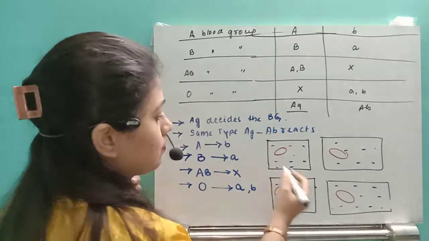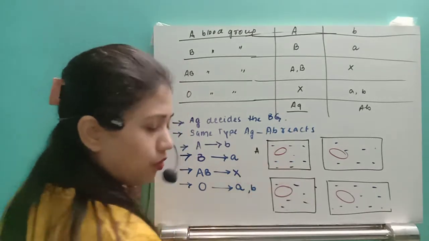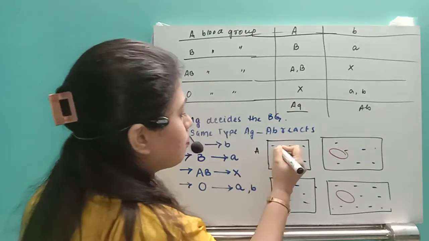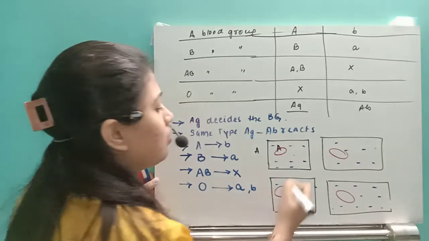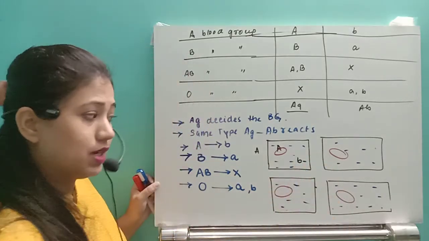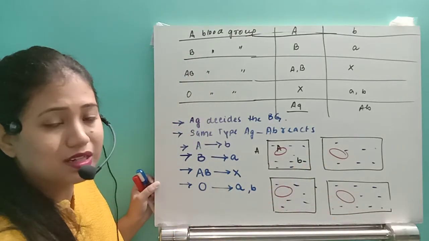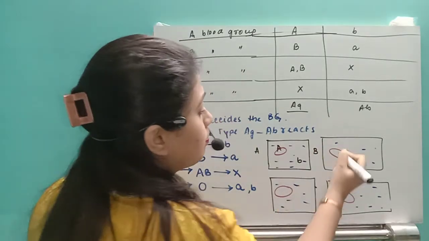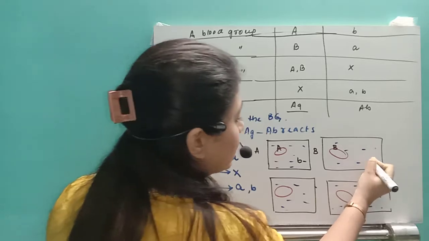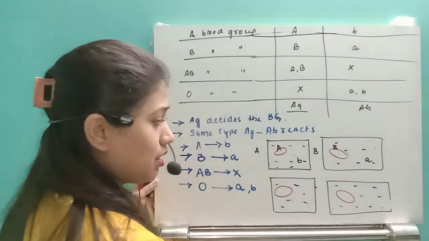Okay, so if this is the A blood group, what is this? A blood group means A antigen. A antigen is present on the surface of RBC. And what antibody? B antibody, because this B antibody will be present in the plasma. Next one, suppose this is the B blood group. B antigen will be present and A antibody will be present in the plasma.